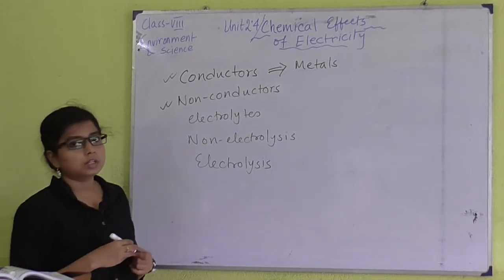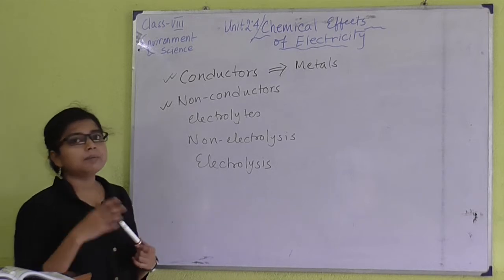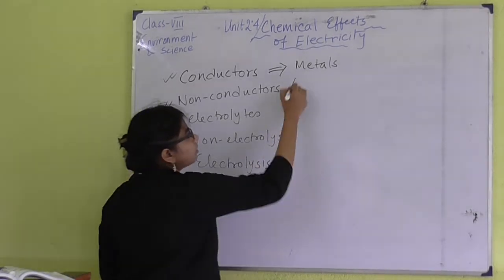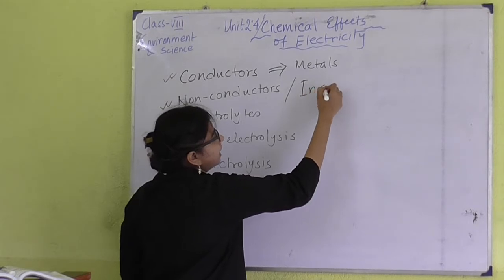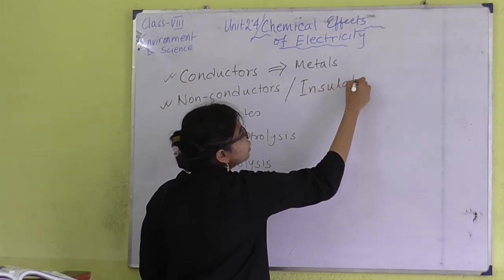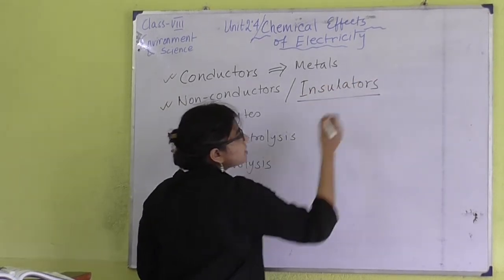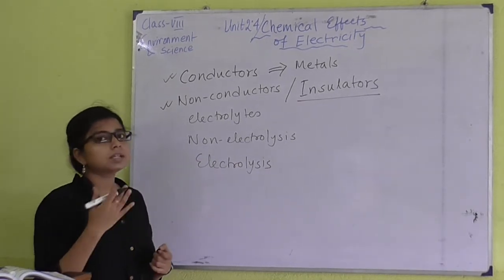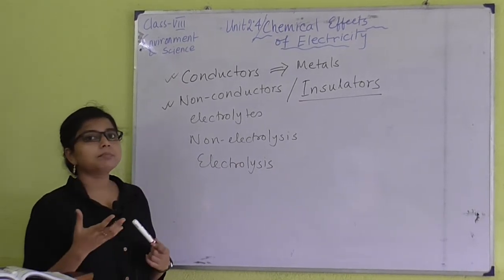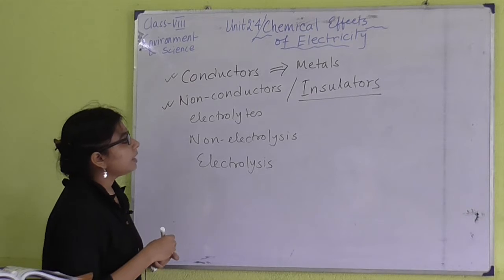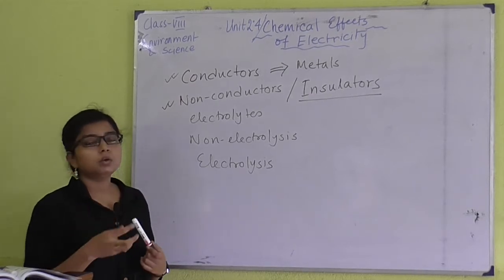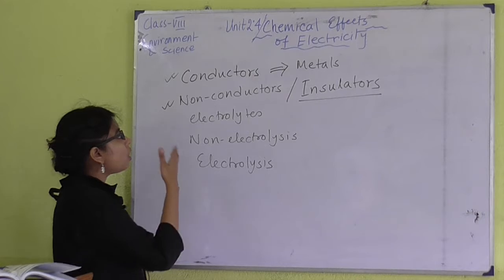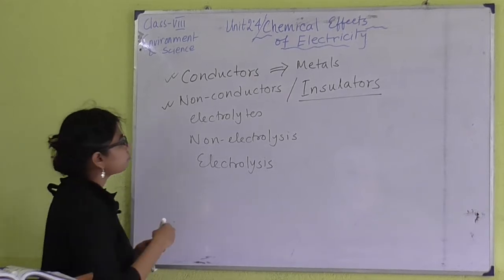They are the non-conductors, or we can say very poor conductors of electricity, or we can also call them insulators. Insulators is the term we use to mention those substances that cannot pass electricity. Insulators may be paper, wood, rubber; they are examples of insulators or non-conductors.